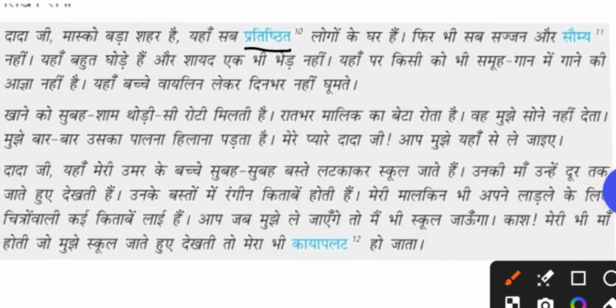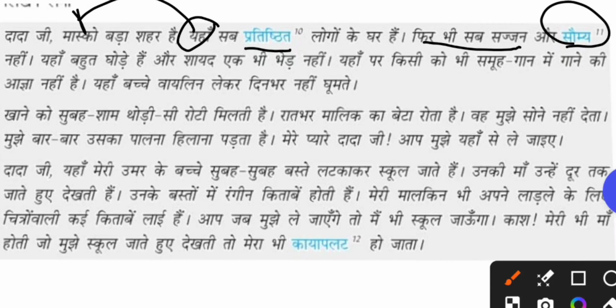So प्रतिष्ठित is famous people or house are there. Where? यहाँ is a pronoun used for Moscow. So in Moscow, he is giving the description that this is a very big city and very famous people are living in Moscow. फिर भी सब सज्जन और सौम्य नहीं. But though the people are living in such a big city and they are very famous, they are not gentlemen. Sajjan, they are not gentlemen or they are not gentle too. सौम्य means gentle. So the famous people whom he is talking about are not gentlemen here.